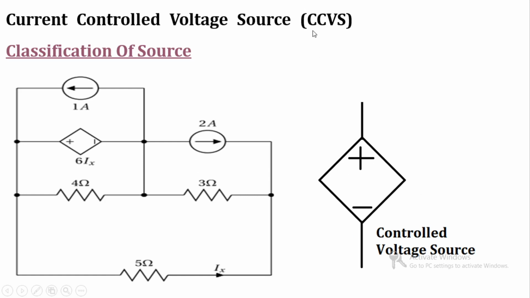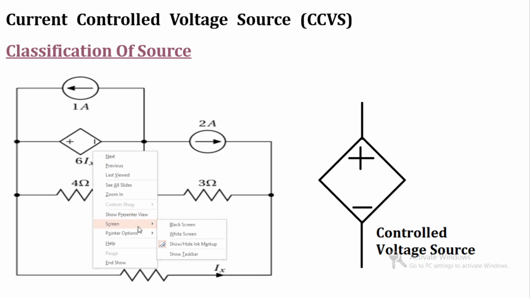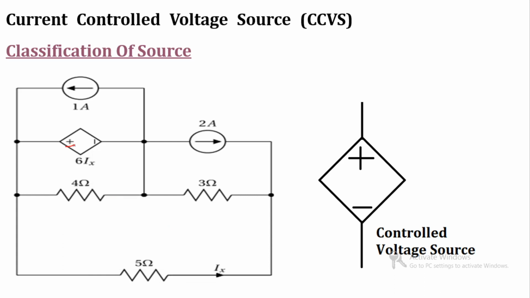So the first source is the current controlled voltage source. The voltage source we can identify by means of the plus and minus sign, and this quadrangle or tetragon shows the controlled source. So this is the symbol for the current controlled voltage source. How can we identify that this is current controlled? So first, by means of this plus and minus sign,